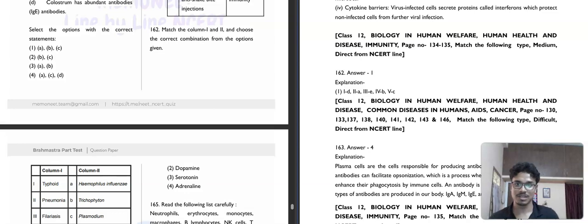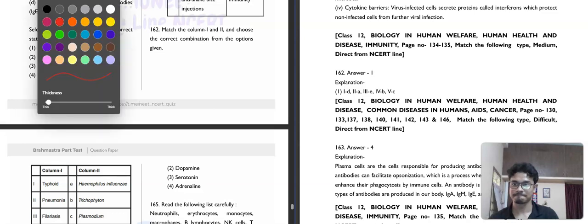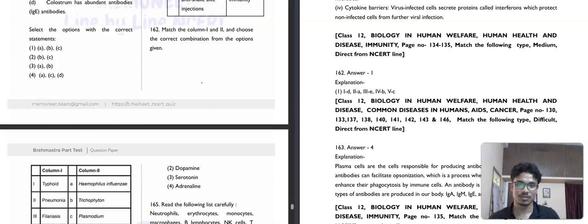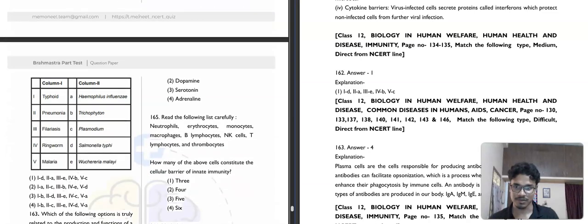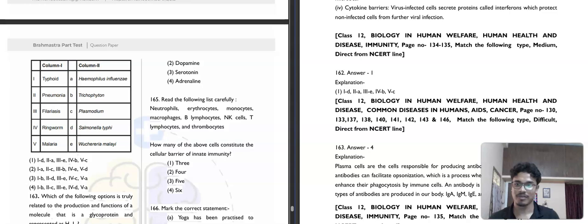Okay, so 162, match column first with column second, right? So we have this. Let's see what we have got in this question. So this is typhoid. So typhoid, you know that the causative organism is Salmonella typhi. And pneumonia, you know that pneumonia is caused by Haemophilus influenzae. Influenza is given, but the causative organism for pneumonia is Haemophilus influenzae. Filariasis, you know that the filariasis is caused by Wuchereria bancrofti. Ringworm is basically Trichophyton. Malaria, Plasmodium. So our correct answer for this option will be option number 1st.